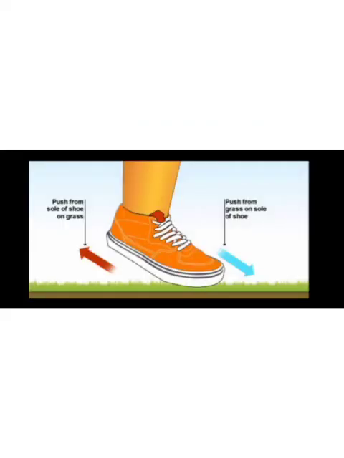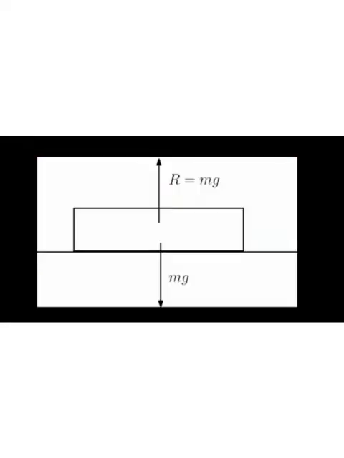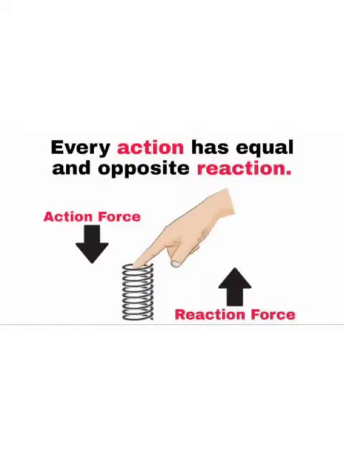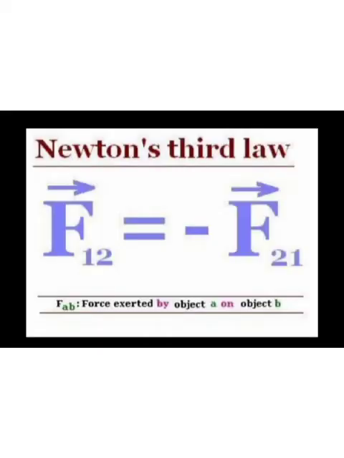Next, the formula of Newton's third law of motion. If one object A exerts a force Fa on the second object B, then B simultaneously exerts a force Fb on A. And the two forces are equal in magnitude and opposite in direction. So the formula is Fa is equal to negative Fb.